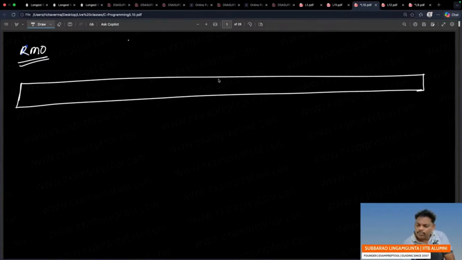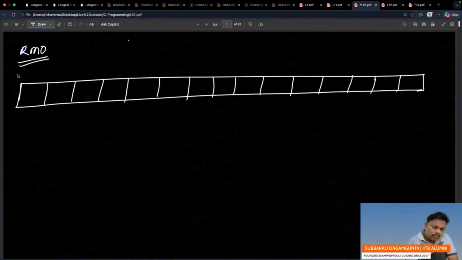Right? 15, 15. Totally 15 elements, right? 5, 5, 5. See this, 5 here, 5 here, 5 here. And one more, row major order.